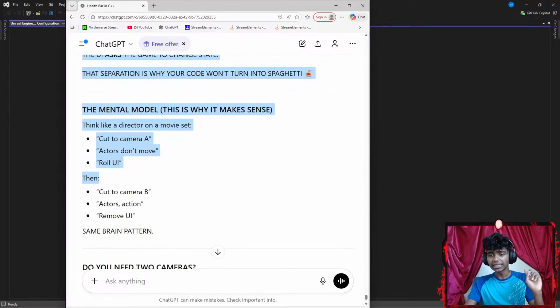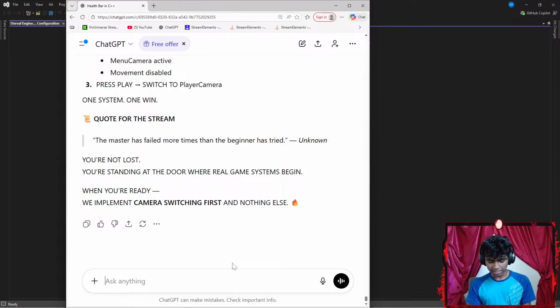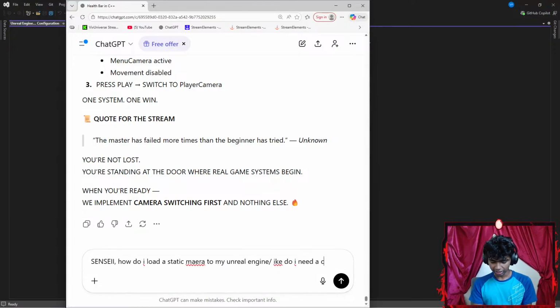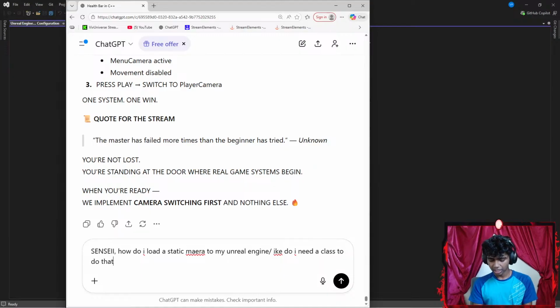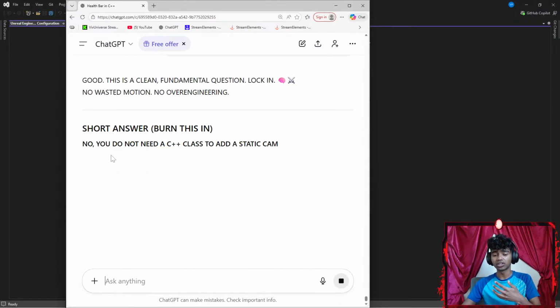I see. Okay, I think I understand the logic, but I want to know how do I load a camera. Let me say something like, "How do I load a static camera into my Unreal Engine?" Like, do I need a class to do that? Because I'm honestly just used to adding cameras using classes, but not without classes.